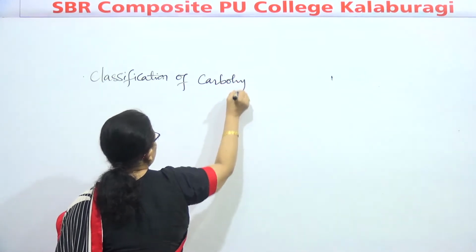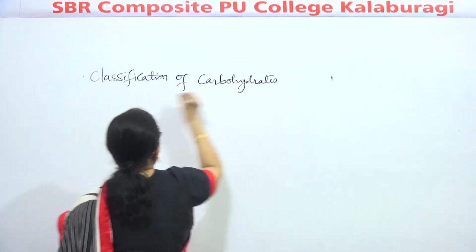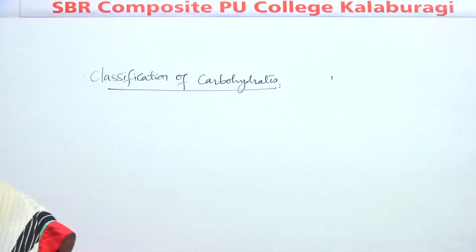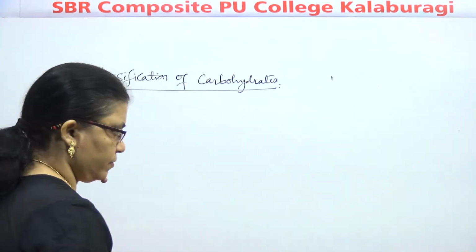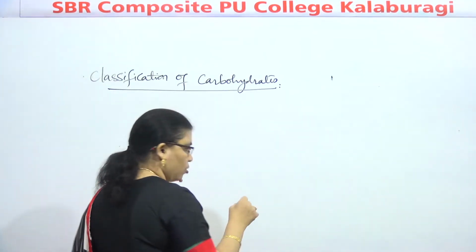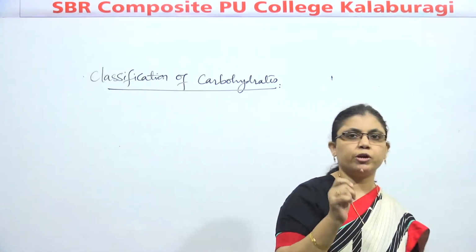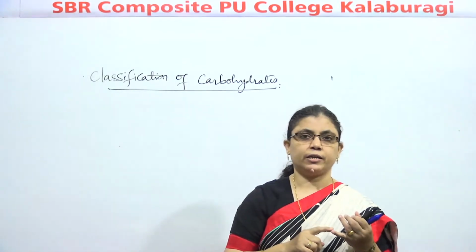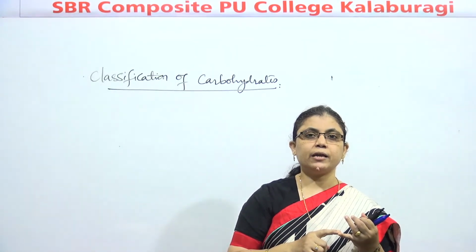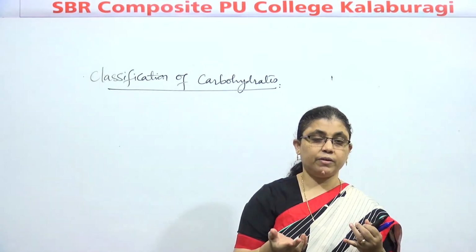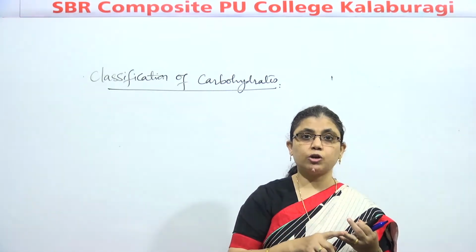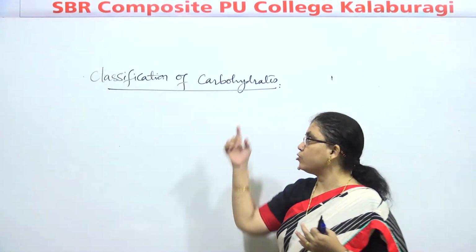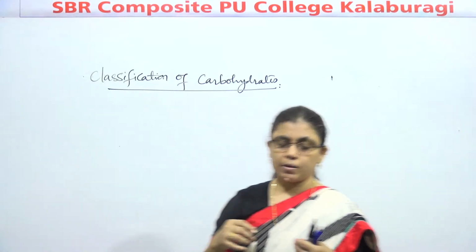Classification of what? Carbohydrates. Carbohydrates are classified on the basis of different factors. Many factors are there on the basis of which carbohydrates are going to be classified. First we can take the product obtained after hydrolysis, then depending upon functional group, depending upon taste. So there are different ways to classify carbohydrates.